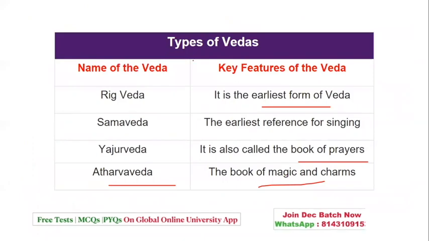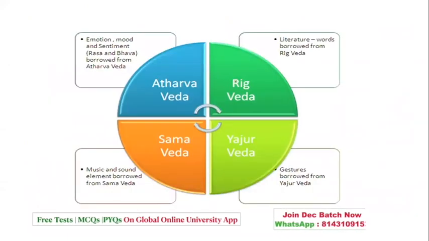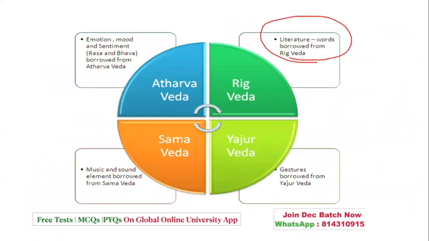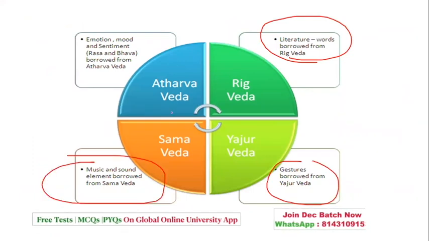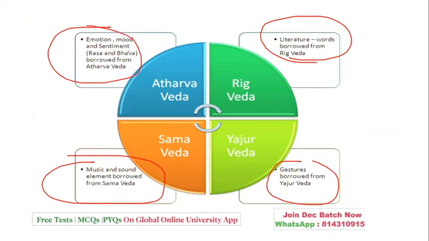Then types of Vedas we have done here also. It's a quick revision for you. So Rig Veda, as I said, is the literature, words. Yajur Veda is gestures. Sama Veda is related to music and sound. And Atharva Veda is emotions, moods, and sentiments.